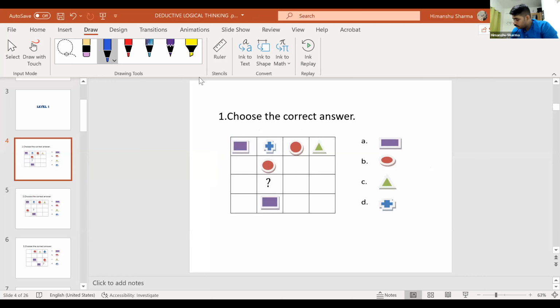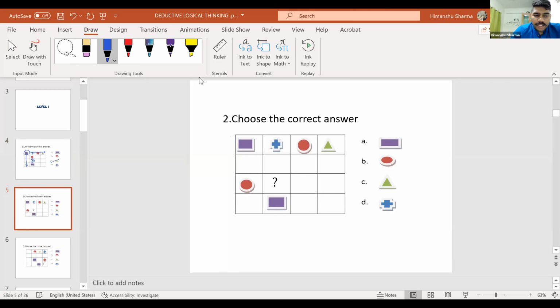Now all of you, see, if I have a square, which means what? In this column, you cannot have another square, and at the same time, in this row, you cannot have the same square. Now they are telling this question mark stands for what? Sir, when plus is there, we cannot have plus again in the column. We cannot have circle again in the column. We cannot have square again in the column, but we can have triangle here. So here I have to get triangle. Is this concept clear, all of you? Yes or no?